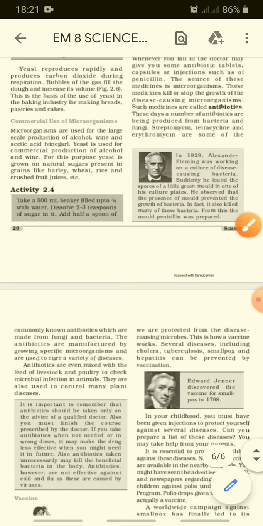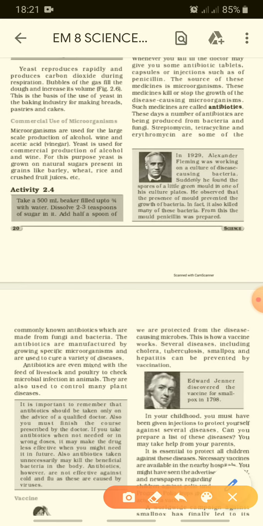A box is left for reading. Let's see. In 1929, Alexander Fleming was working on a culture of disease causing bacteria. Suddenly, he found the spores of a little green mold in one of his culture plates. He observed that the presence of mold prevented the growth of bacteria. In fact, it also killed many of these bacteria. From this mold, penicillin was prepared.